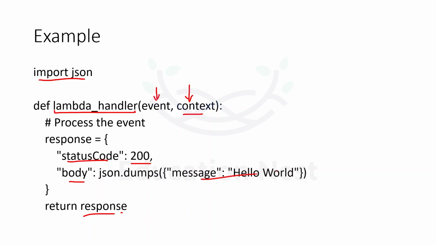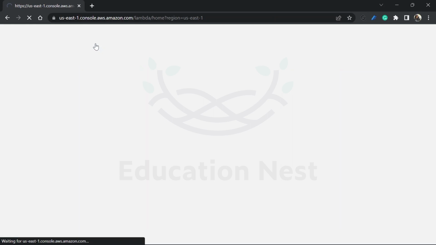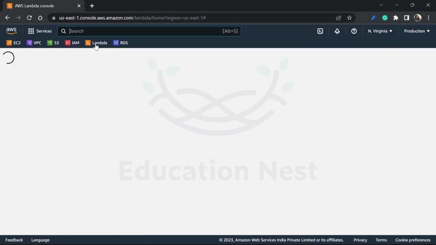So this is all about the Lambda function. We started with what is Lambda, what is the difference between Lambda and EC2, what is the life cycle of this, and lastly we understood about the Lambda handler. Now let us see and create the Lambda function on our portal. So I am on my AWS console and we would be going to our Lambda, right? So let's get to the Lambda function console. We're just creating one basic Lambda demo over here.